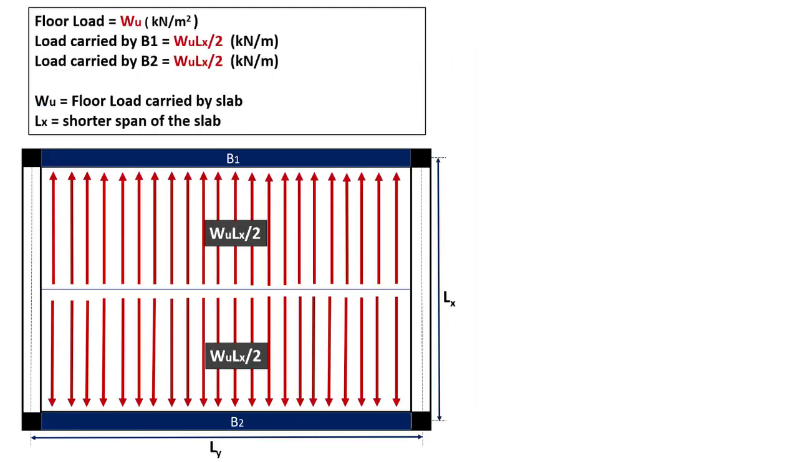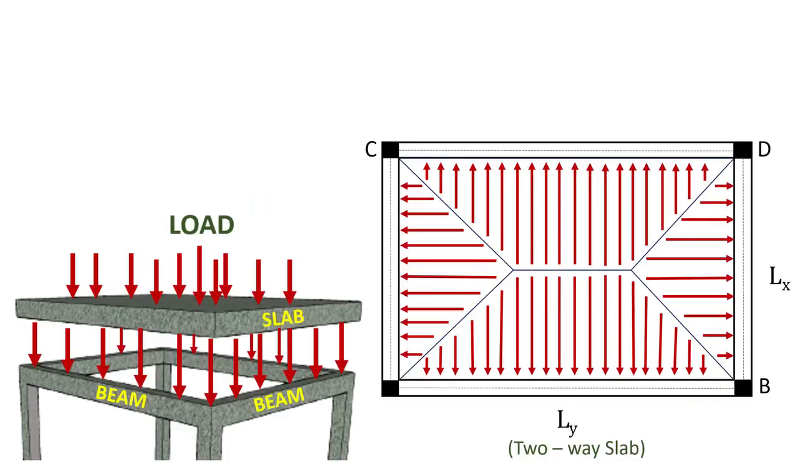Suppose Wu is the floor load carried by the slab in terms of kN per meter square. The load carried by the beams B1 and B2 in terms of kN per meter will be Wu Lx upon 2, where Wu is the floor load carried by the slab and Lx is the shorter span of the one-way slab. In a two-way slab, the load distribution takes place in both the directions, and the load is carried by all the beams or walls along all four sides.